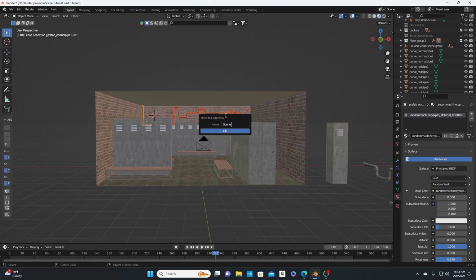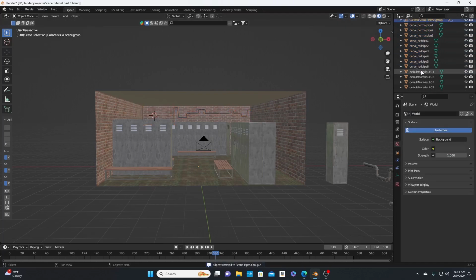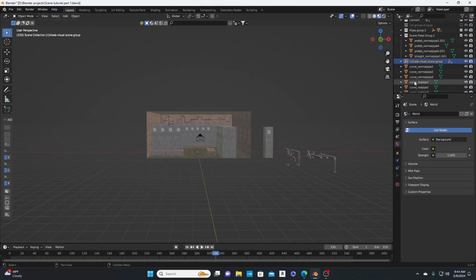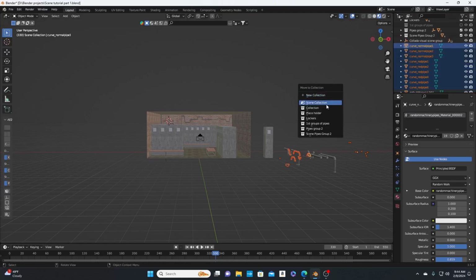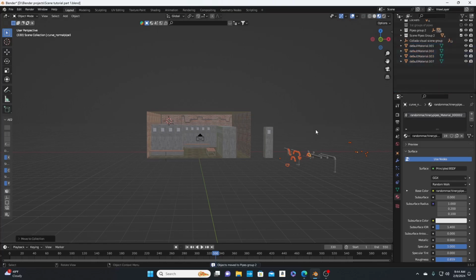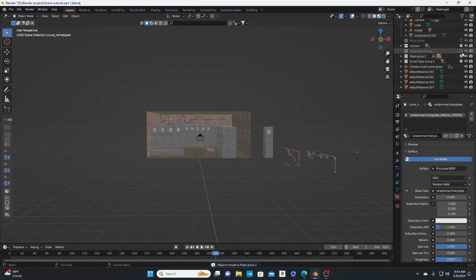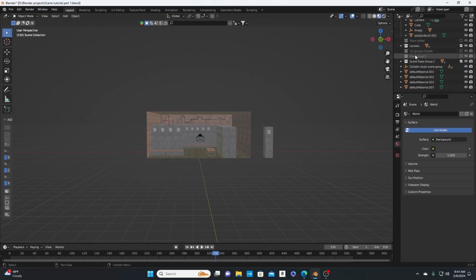It's called scene pipes group 2. Alright, that way these are in a whole group by itself. And these be in a whole group. Pipe groups 2. So turn these off and bring the first group of pipes back.